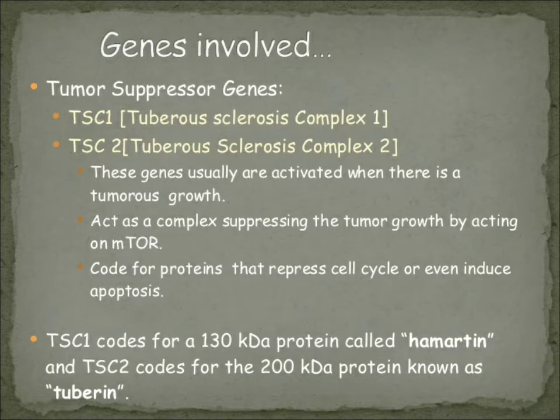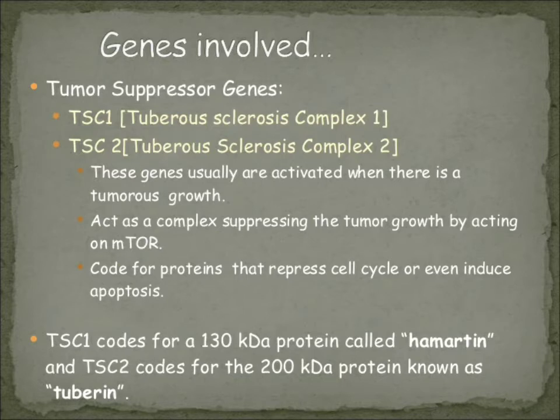Basically their action is tumor suppression. How do they suppress the tumor? Basically they act on mTOR. You have to remember this mTOR. mTOR is very important for your NEET PG and DNB examination, because these questions are asked in FMGE examinations also. mTOR is asked. They code for proteins that repress the cell cycle or even induce apoptosis.